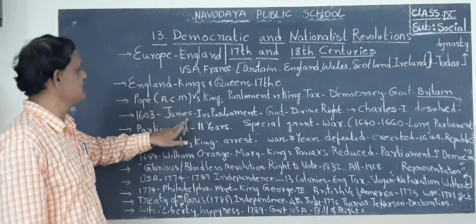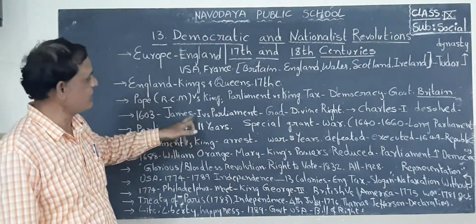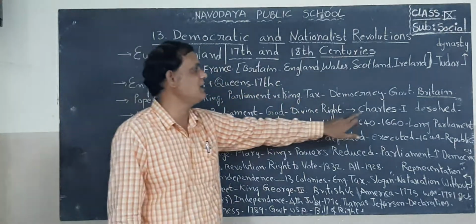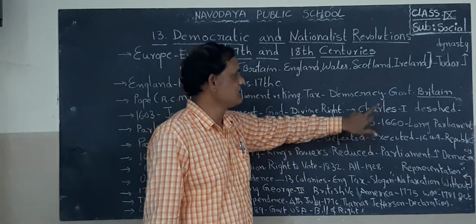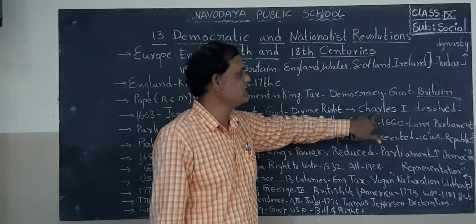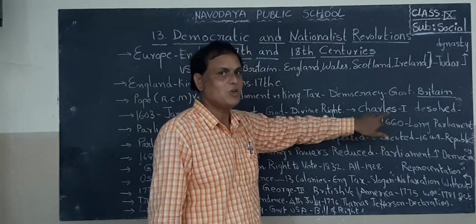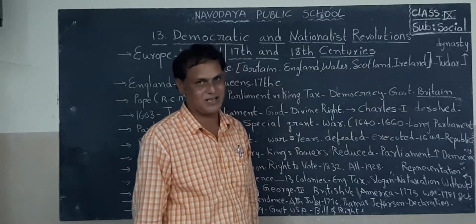But after this James I, another king came. His name was Charles I. He dissolved the parliamentary system.